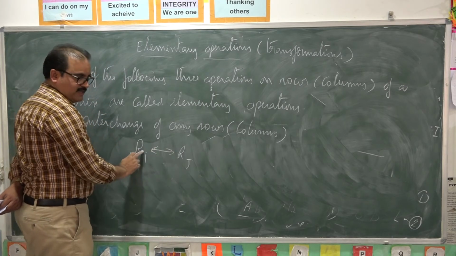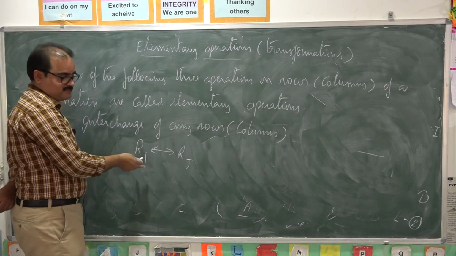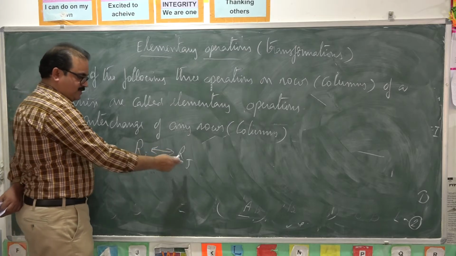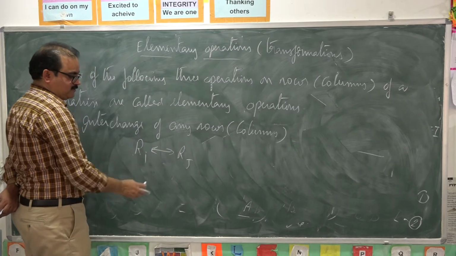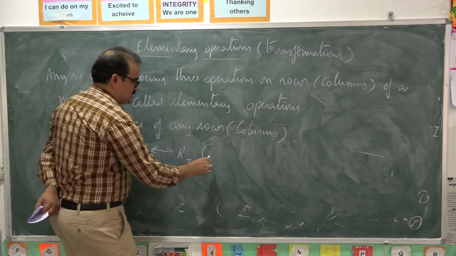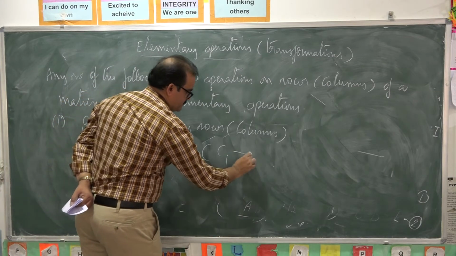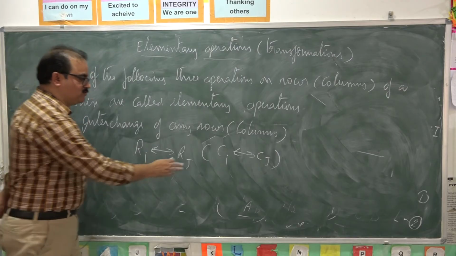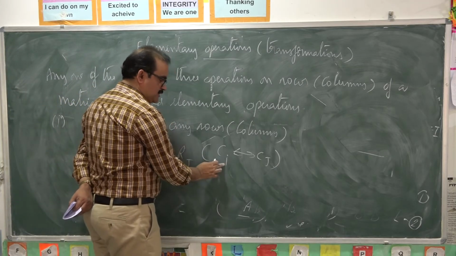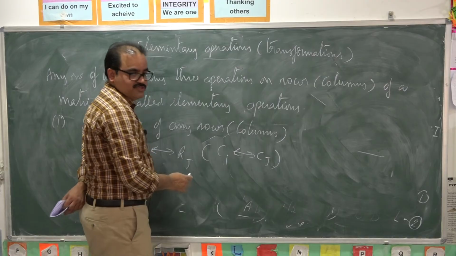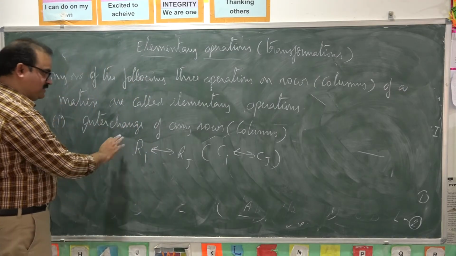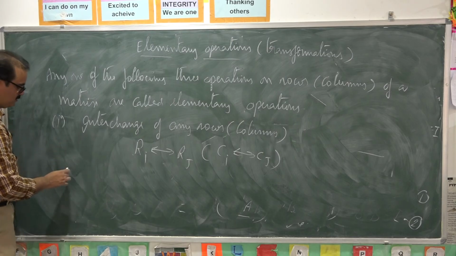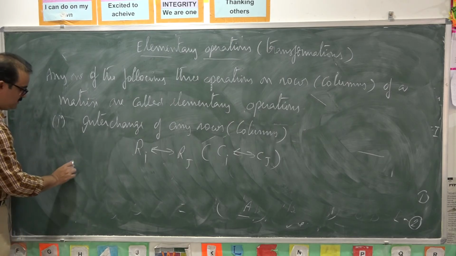These two rows, ith row and jth row, are interchanged. In place of ith row, you write jth row. In place of jth row, you write ith row. The same operation is applied to columns also. You may interchange two columns. The ith column is interchanged with the jth column. So interchange of any two rows or columns is one of the elementary row or column operations.